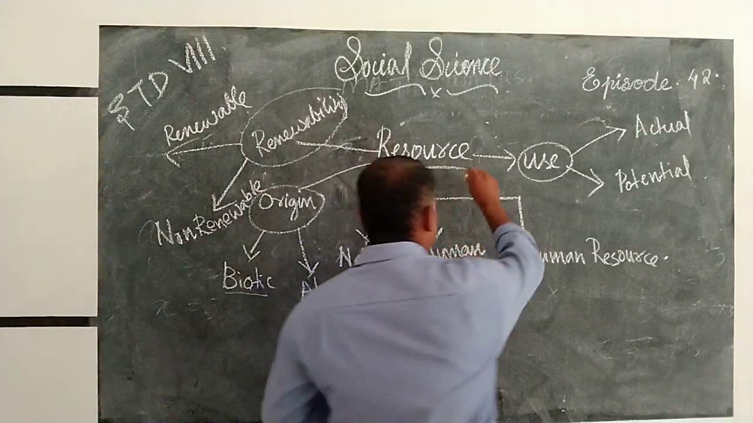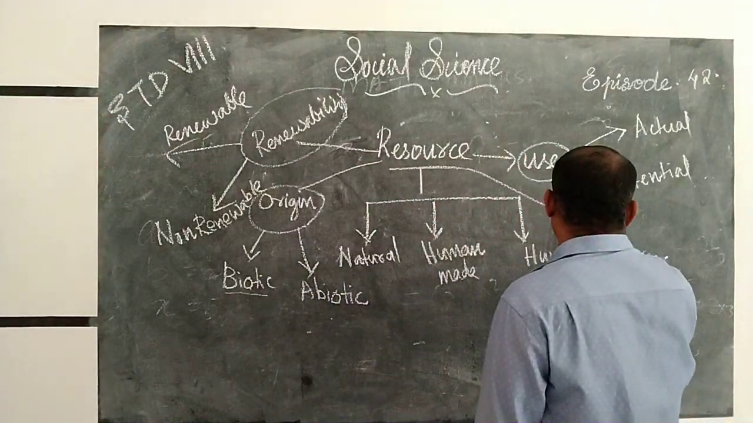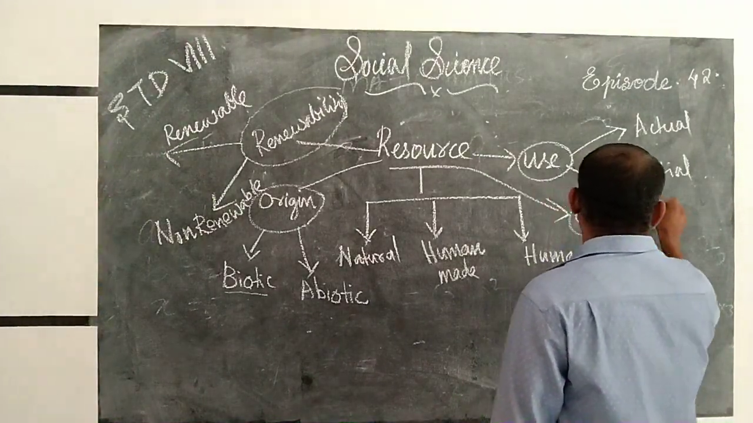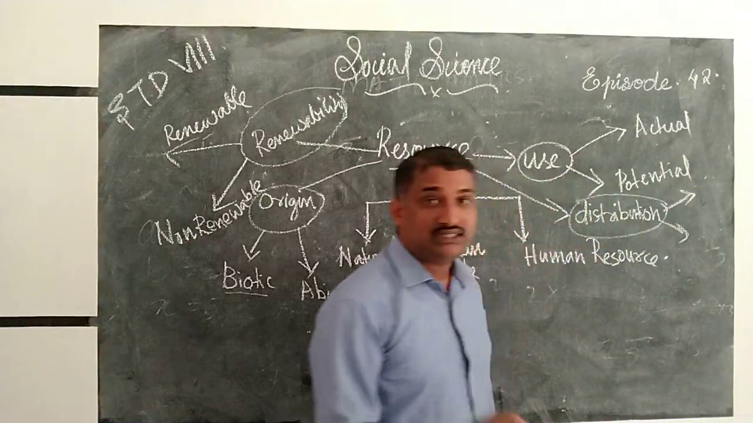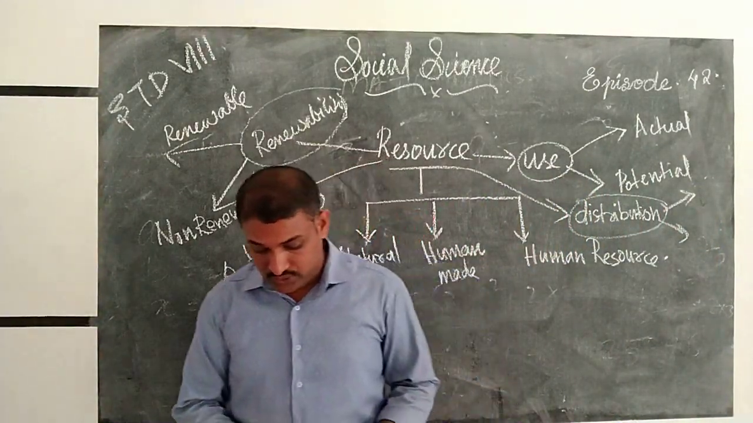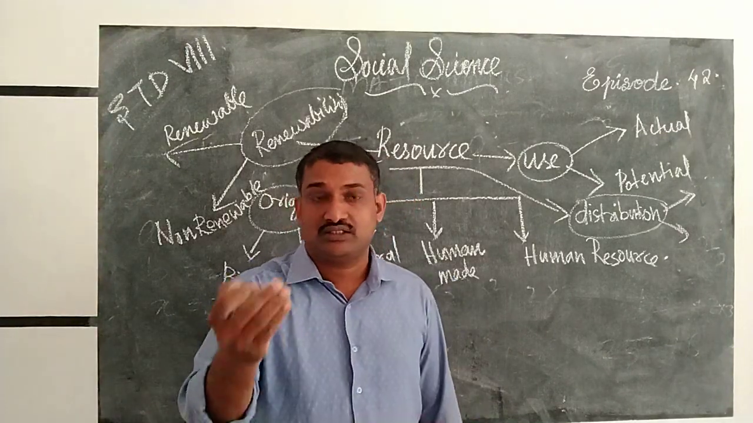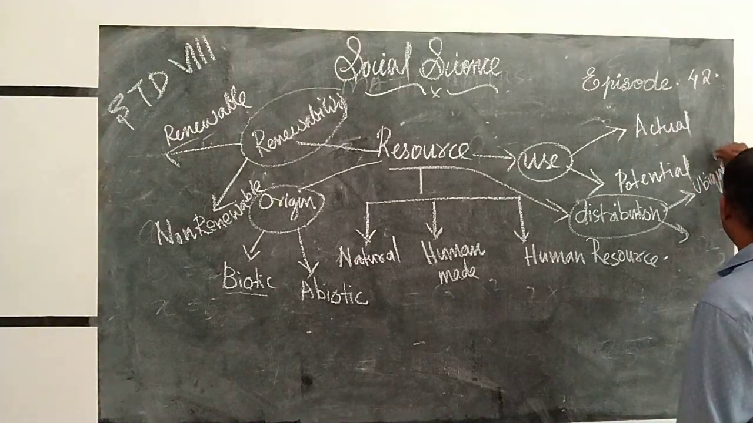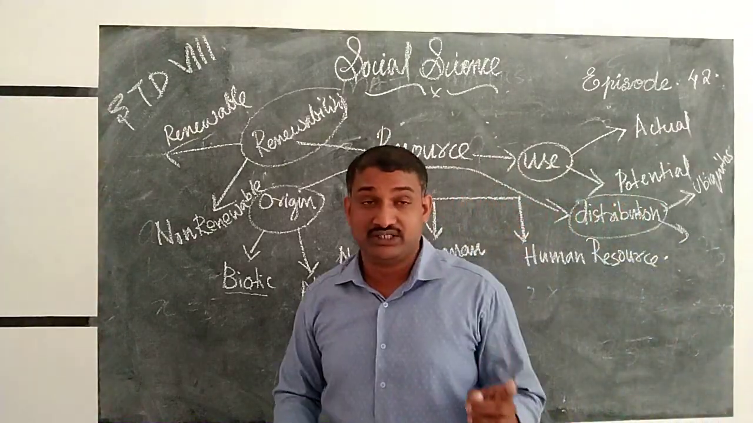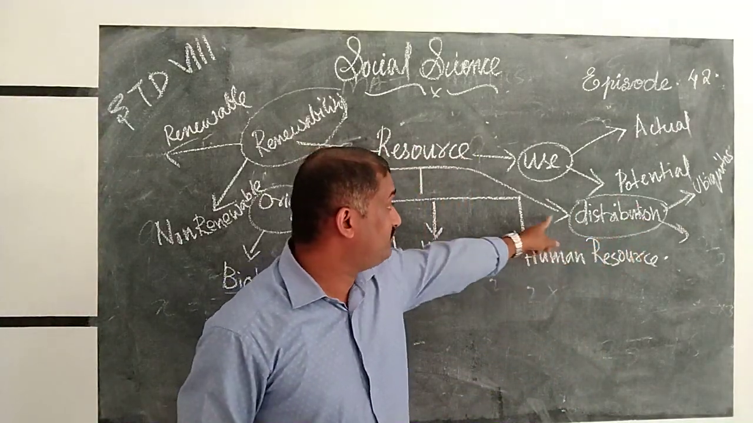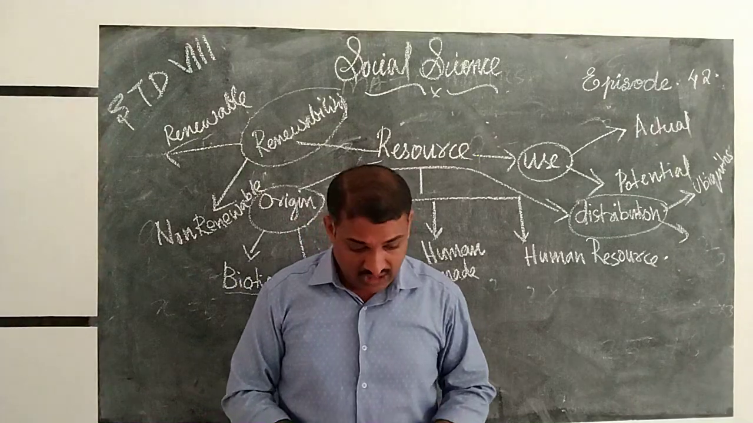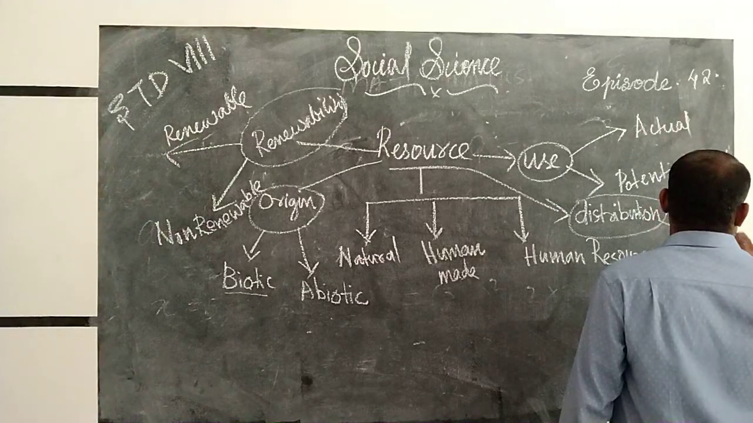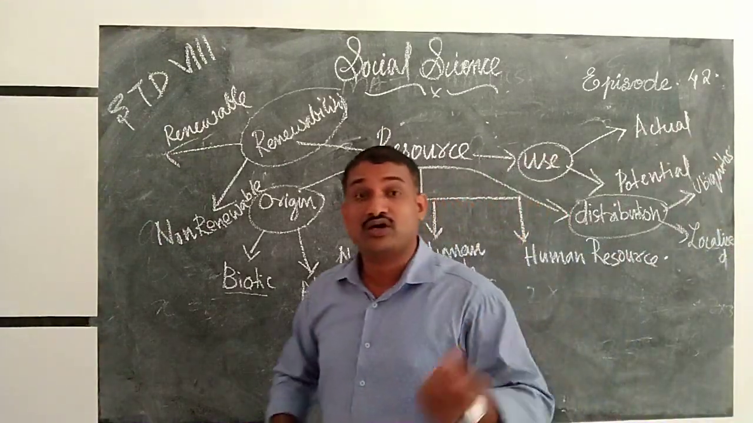Next, resources on the basis of distribution. On the basis of distribution, we can divide the resources into two: ubiquitous and localized. What is ubiquitous and what is localized?